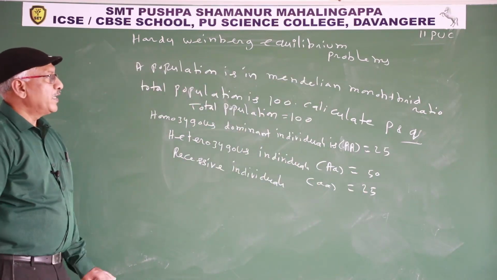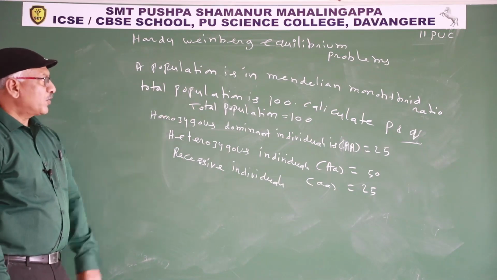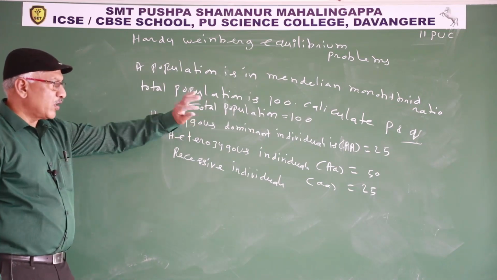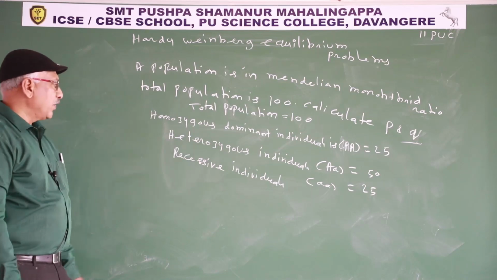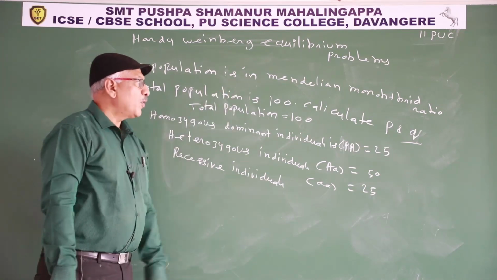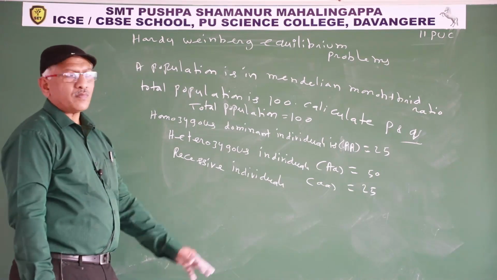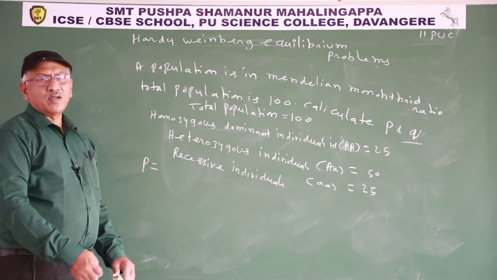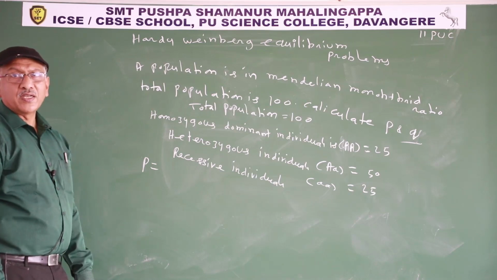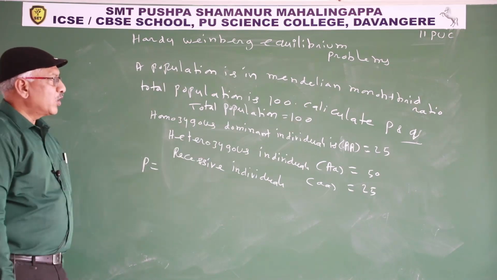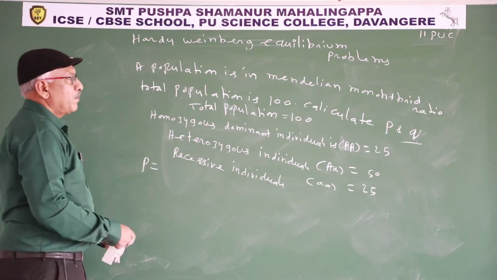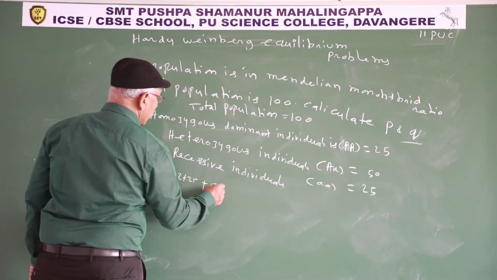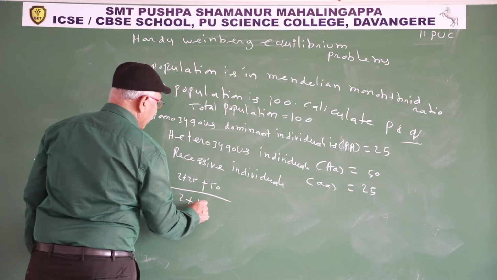So a population is in Mendelian monohybrid ratio. Total population is 100. Calculate p and q. Monohybrid ratio means homozygous dominant 25, heterozygous individuals 50, recessive individuals 25. Total population is given. So apply the formula to calculate p. You already know, 2 into homozygous dominant individuals plus heterozygous individuals divided by 2 into total population. 2 into 25 plus 50 divided by 2 into 100.